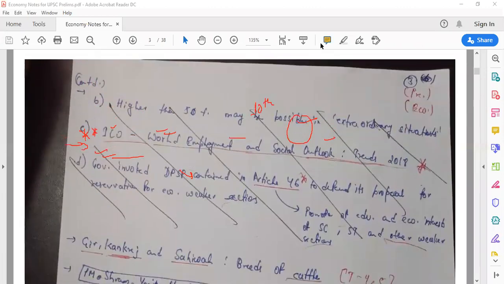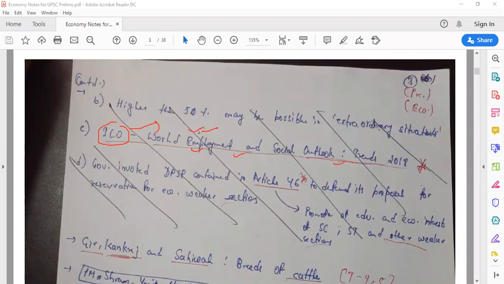Now, I have cut this out because maybe I have written it somewhere else, or maybe I've written it multiple times, but these reports are important from an exam point of view. So the World Employment and Social Outlook Trends Report, 2018-19 or whatever it is, is published by the ILO, International Labour Organization.